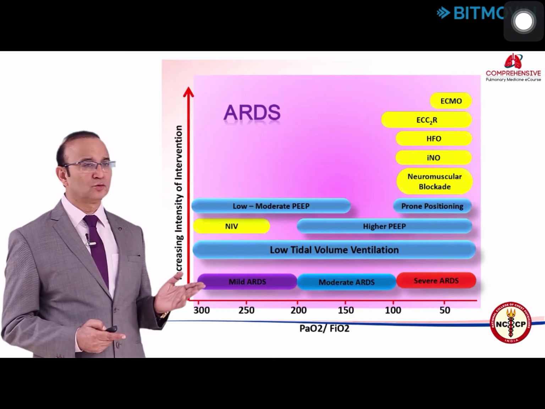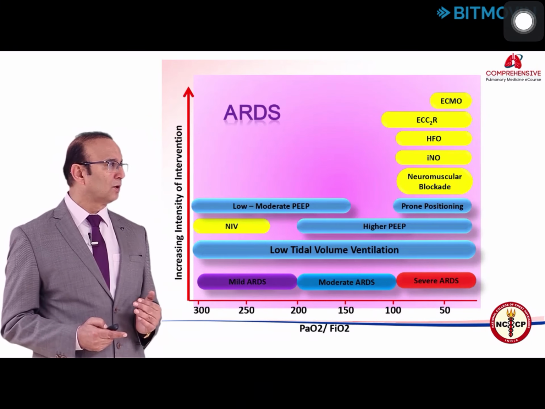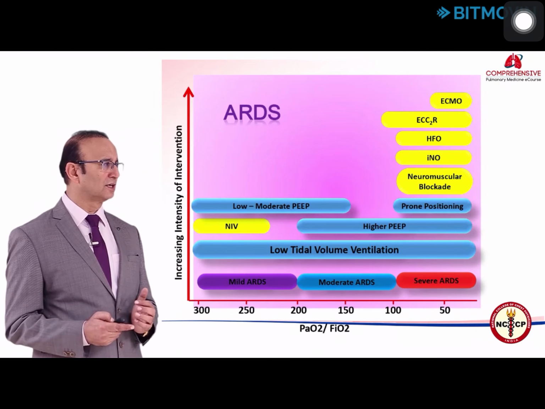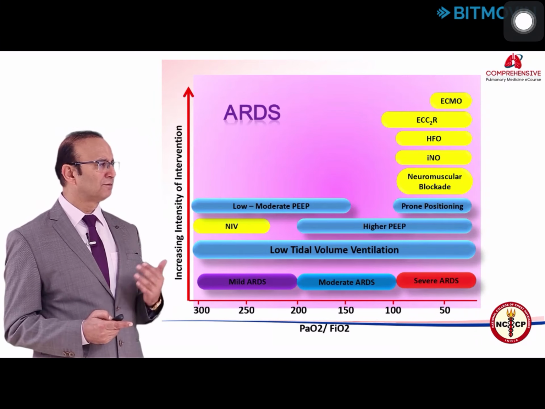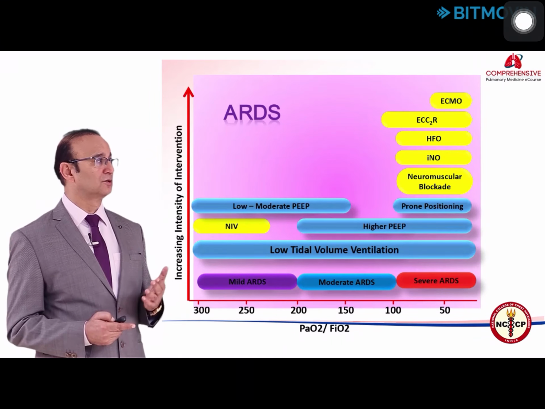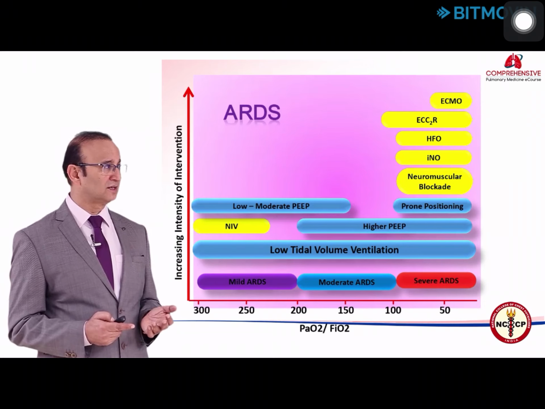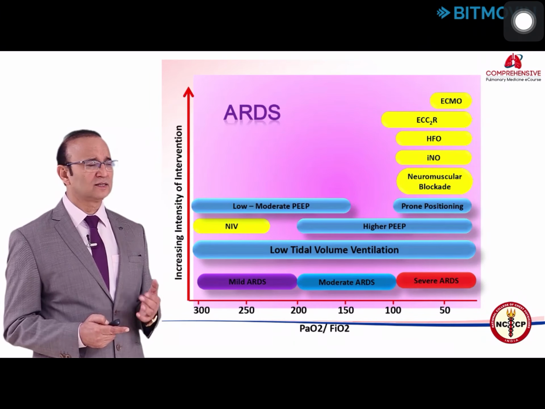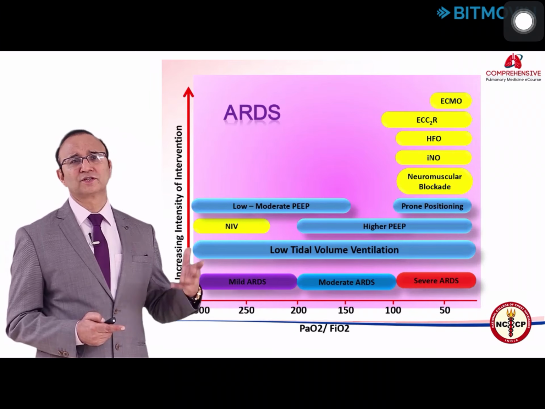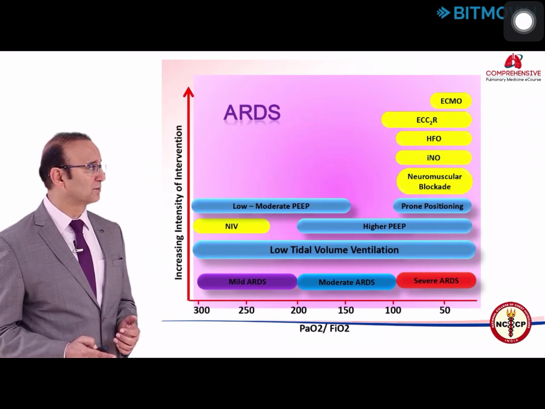This is just to show that in all mild, moderate and severe ARDS patients, you should give low tidal volume ventilation. If it is not able to maintain the oxygenation, you can use a higher PEEP in moderate and severe ARDS. And then there are other modalities like prone positioning, neuromuscular blockade and ECMO, which can be tried in a severely sick patient.